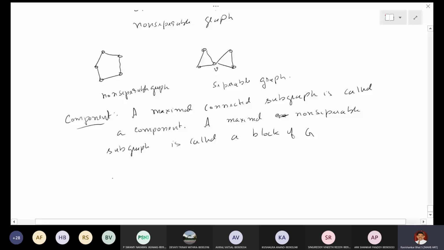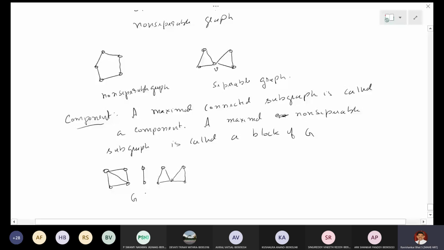Now, let me take one example. I take this graph together with this triangle. So this is a graph G with how many vertices? 13 vertices.